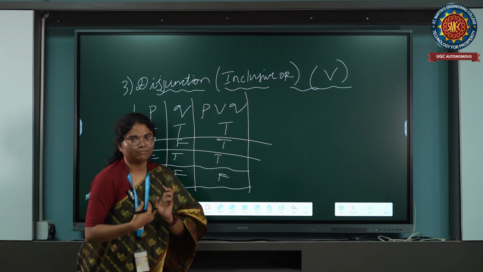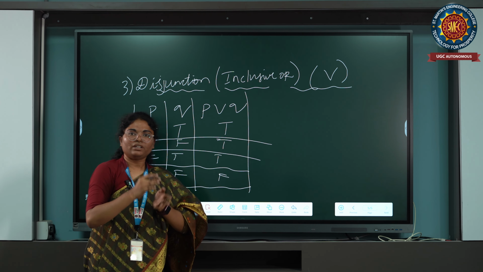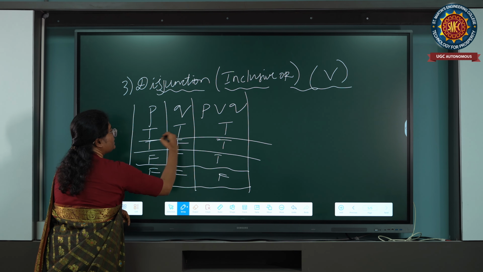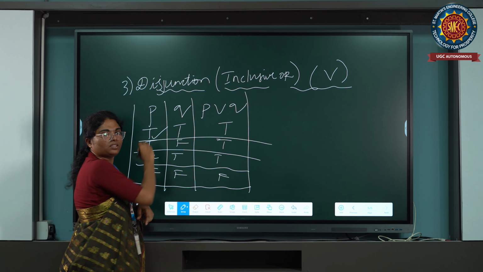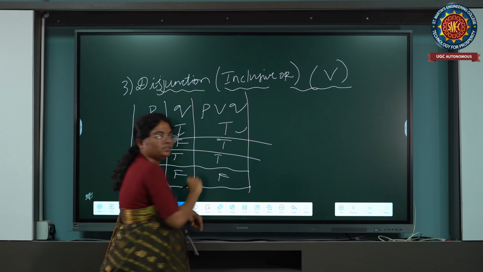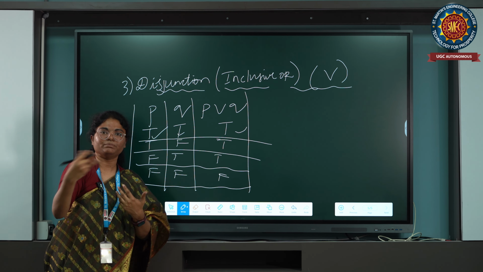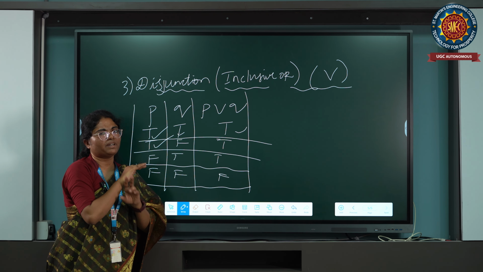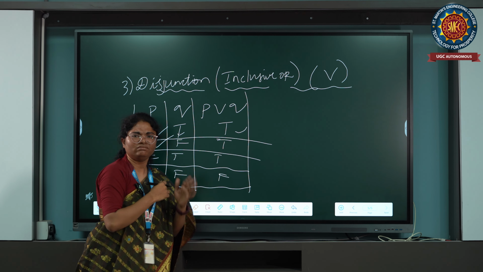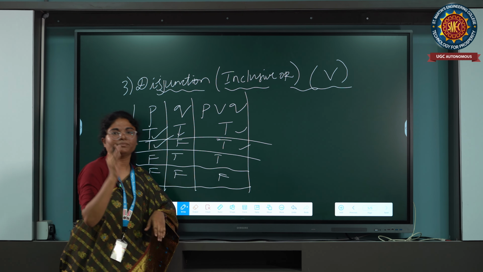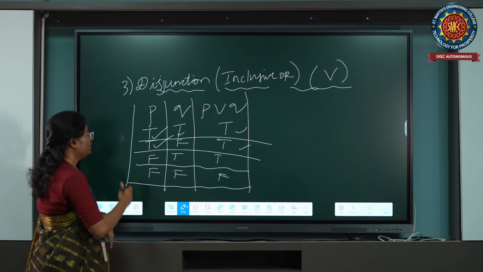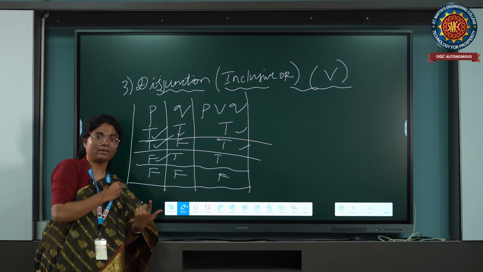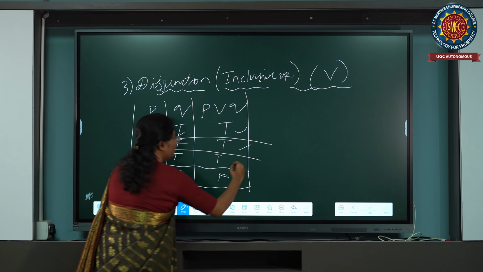So you came to my company. I asked you the question, are you aware of C++ or Java? Your answer is, yes ma'am, I am aware of C++ and Java. Yes, you got the job. Second person: Ma'am, I'm aware of C++ but not Java. Fine, you'll get the job. Third person: Ma'am, I'm not aware of C++, but I'm aware of Java. Fine, you get the job.